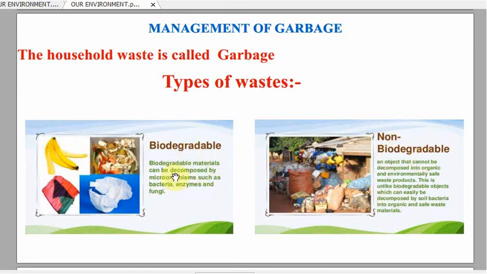Biodegradable waste materials are those waste materials which can be decomposed by the microorganisms such as bacteria, enzymes and fungi.